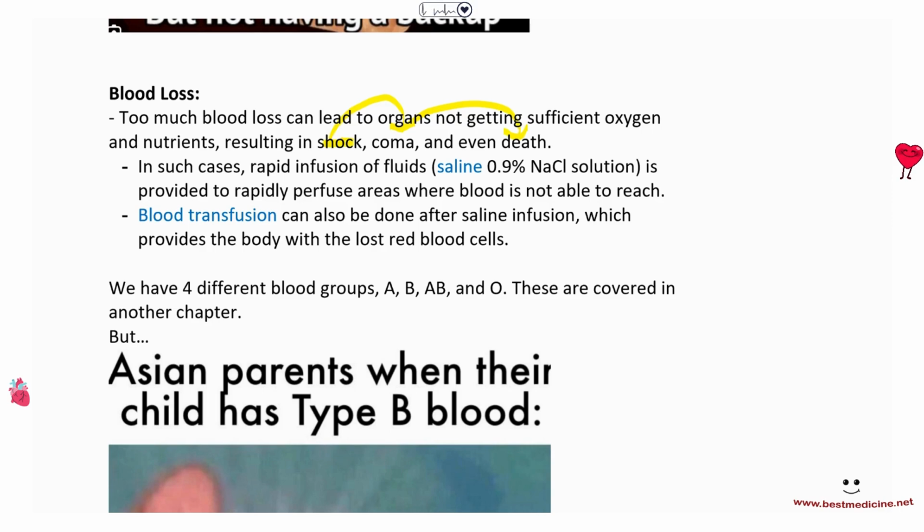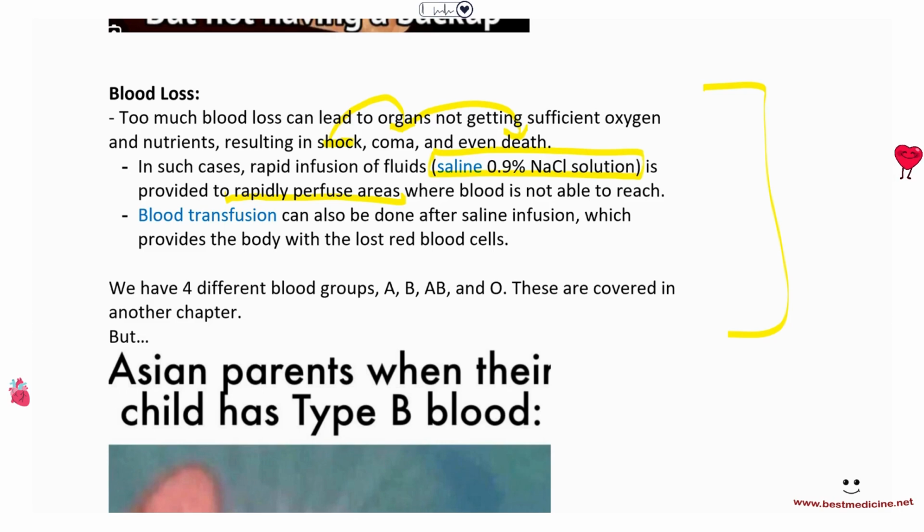So in such cases, basically what you do is you rapidly infuse a lot of fluids to very rapidly perfuse areas where blood is not able to reach. Okay, this is an extra thing that I've added. Blood transfusions can also be done after saline infusion, which provides the body with the lost red blood cells.